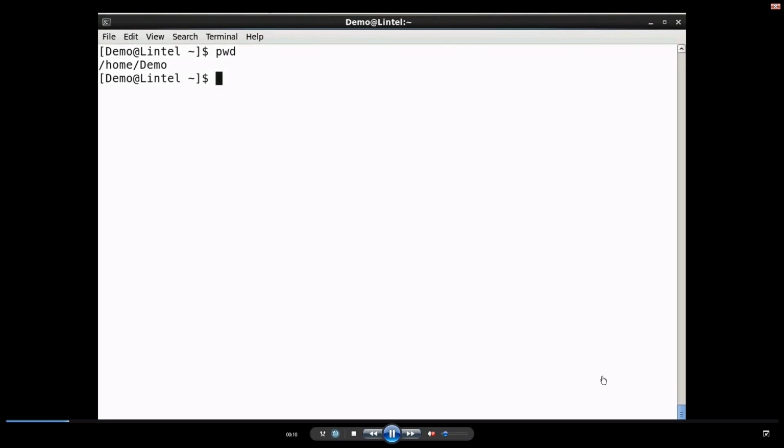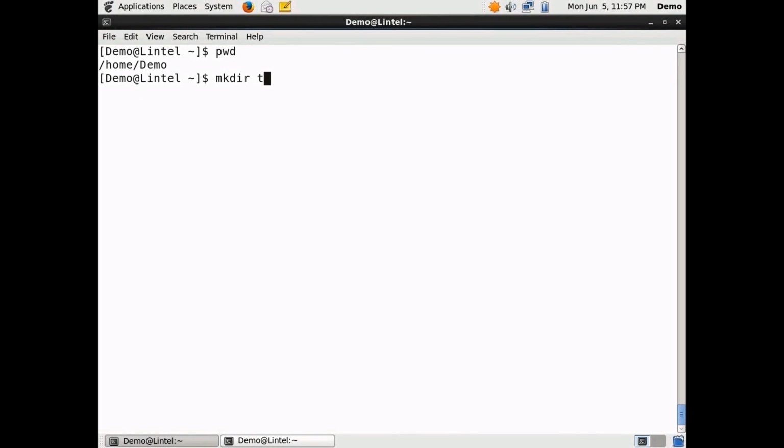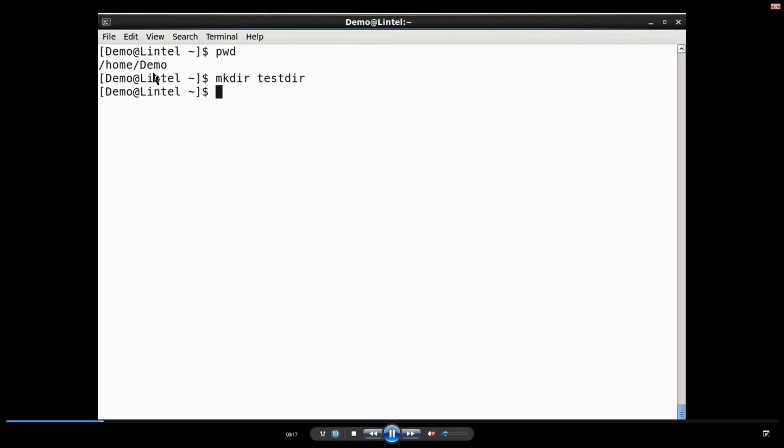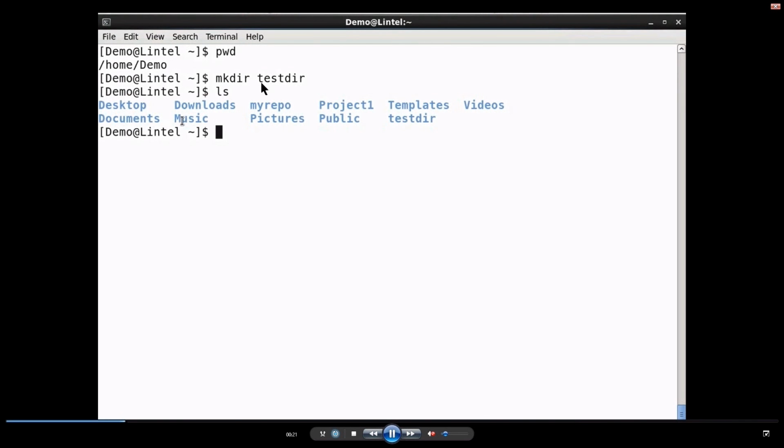In this video you can see the pwd command displays the present working directory, that is /home/demo, within which I am creating another directory, testdir. The ls command will list all the files and directories. You can see testdir is created. Apart from testdir, there are a few other directories, a few of them provided by the Linux operating system. This testdir is the directory we created using the mkdir command.